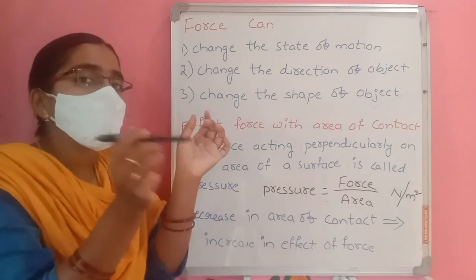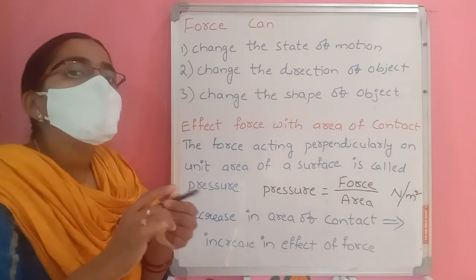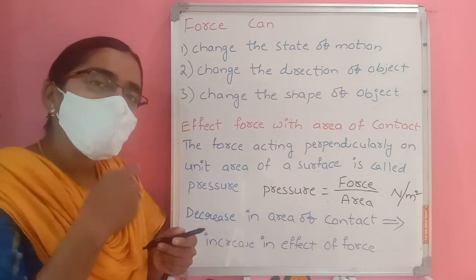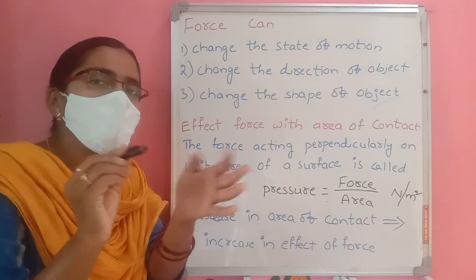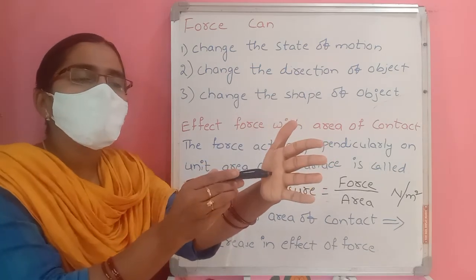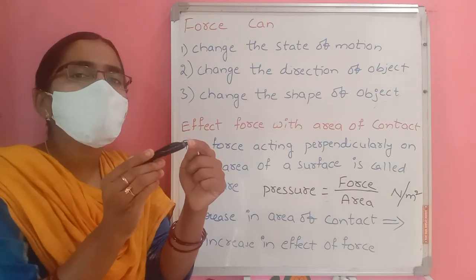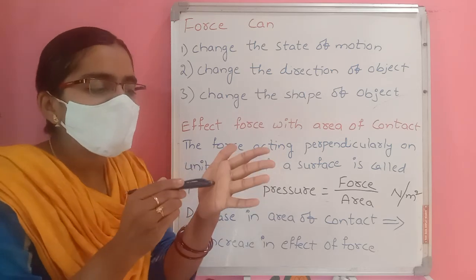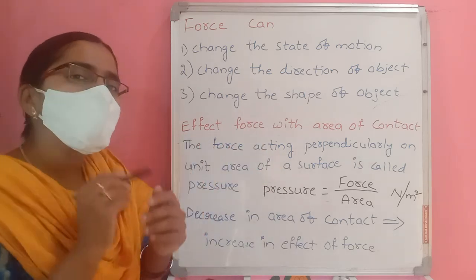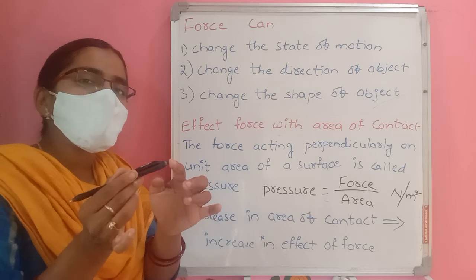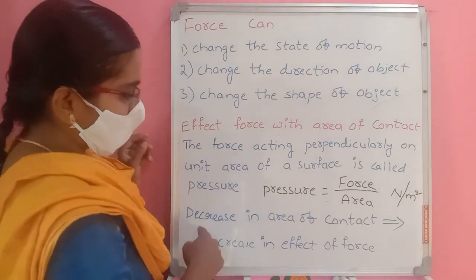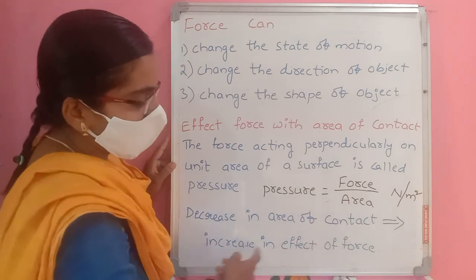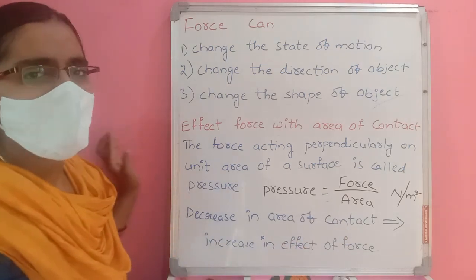When the area of contact is less, the pressure is more, meaning the effect of force is more. When the area of contact is more, the effect of force is less. So area of contact and pressure are inversely proportional. If the area increases, the effect is less. When the area decreases, the effect is more. So a decrease in area of contact means an increase in the effect of force, and vice versa.